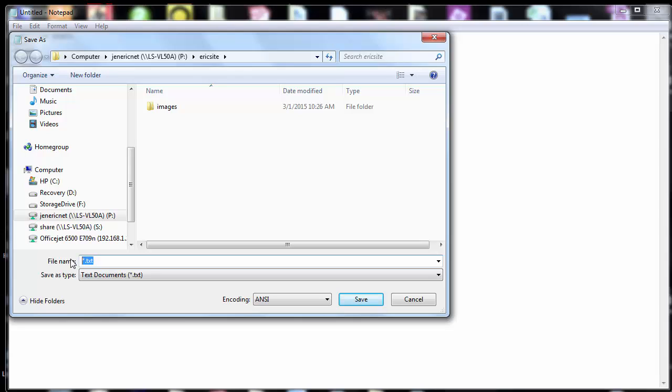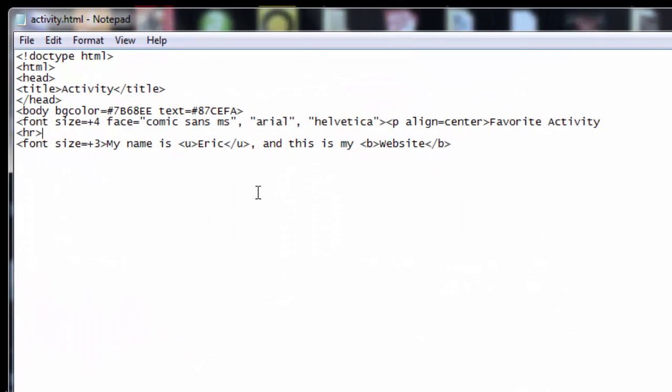Keep the file names short, because when doing HTML, you have to type it perfectly. So I'm going to write activity.html, and I've just made a web page when I click Save. Okay, so I'm going to make three pages: one for activity, one for hobbies, one for sports. So remember, you're doing whatever you like to do.